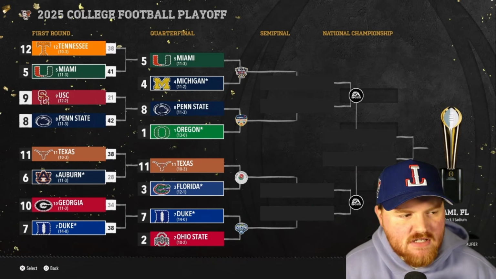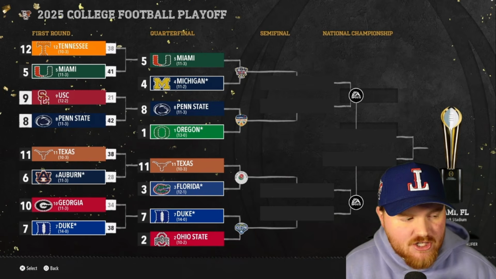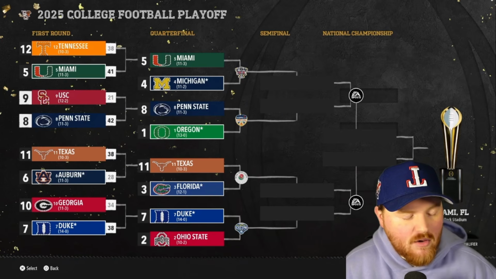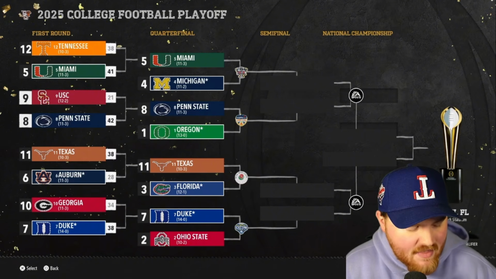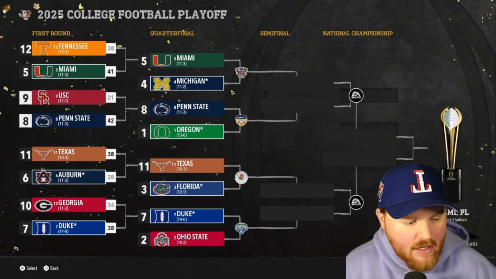Mostly close games in the first round. Miami gets past Tennessee 41-38. They'll take on Michigan in a conference matchup there in the second round. Penn State crushes USC 42-21. They'll take on Oregon in a conference matchup in the second round. Texas gets past Auburn, although Auburn was hosting. They win by 10. Florida, Texas in the Rose Bowl. And then Duke gets past Georgia, keeps their undefeated season alive. They win by 4 and will go against Ohio State in the Cotton Bowl.